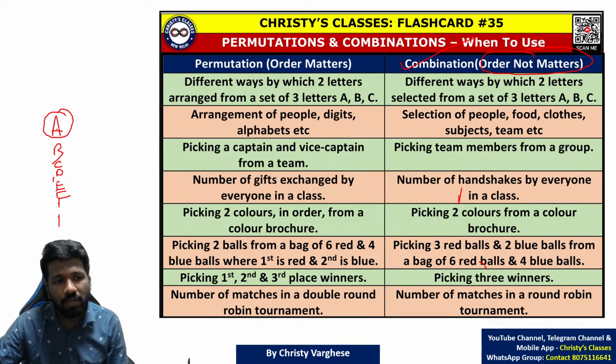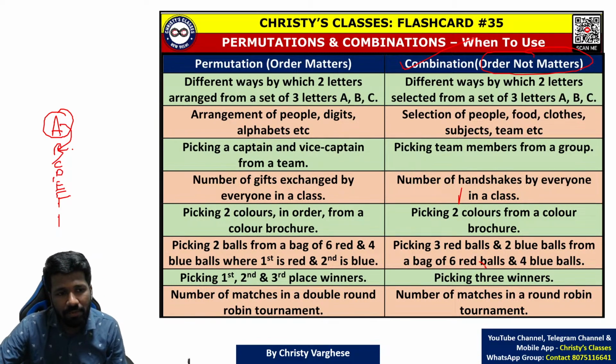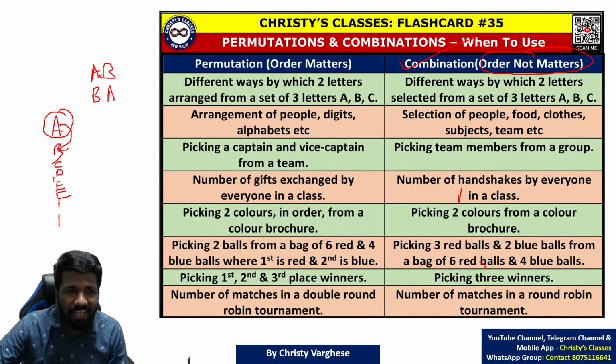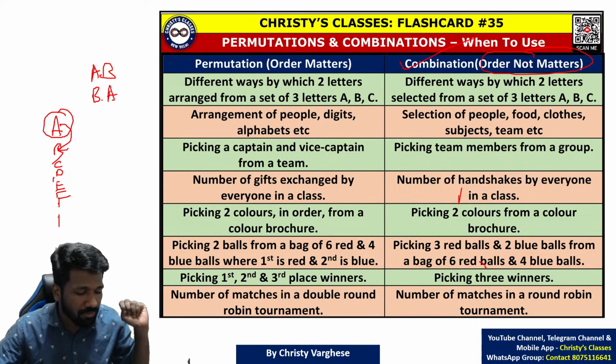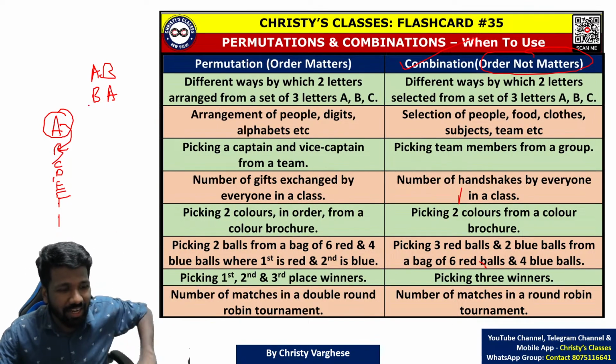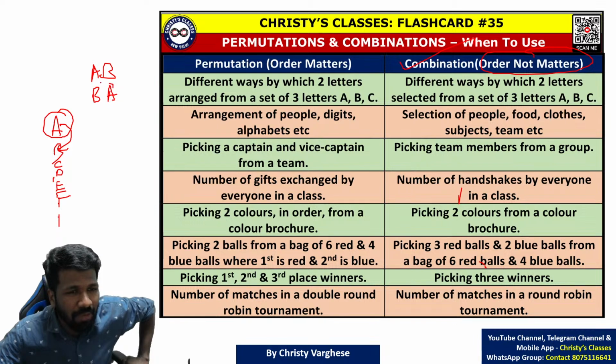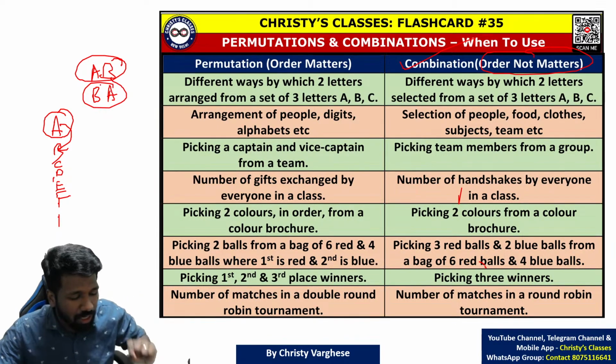Think from the perspective of A. A will shake hands with B. So AB is a handshake. Now BA, is it a different handshake? If it is a different handshake, that is called the permutation concept. How many permutations are there? That is the meaning of that. But if AB and BA are the same handshake, that is a combination case.